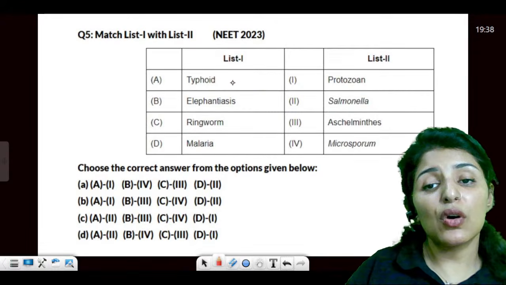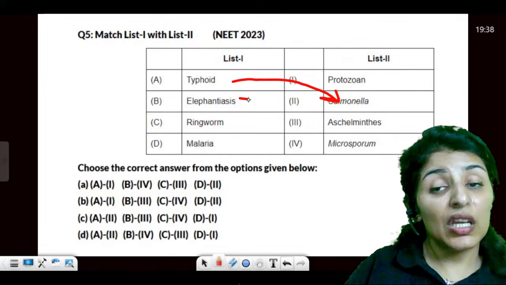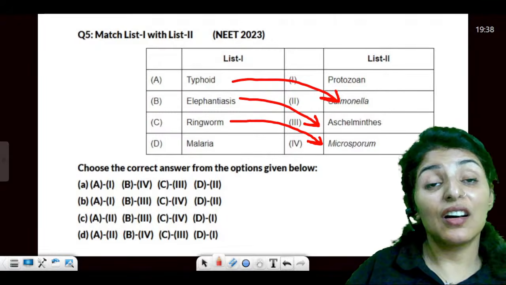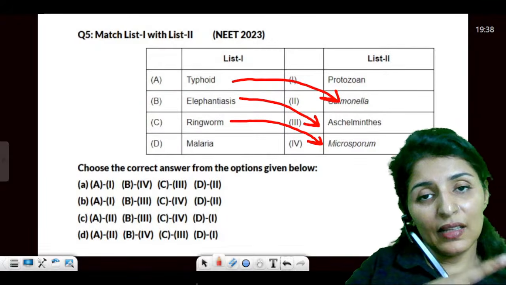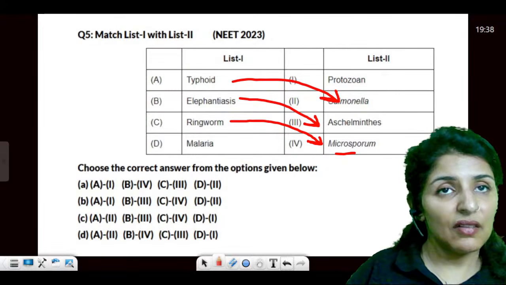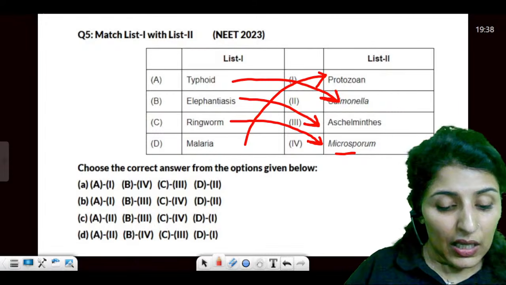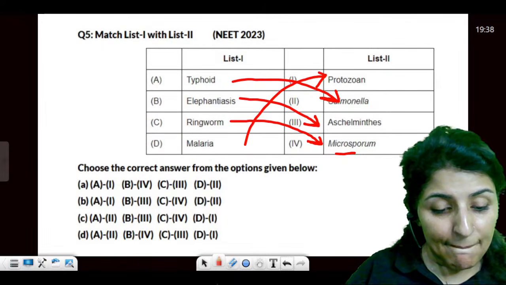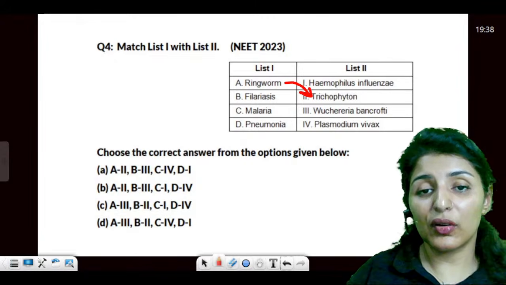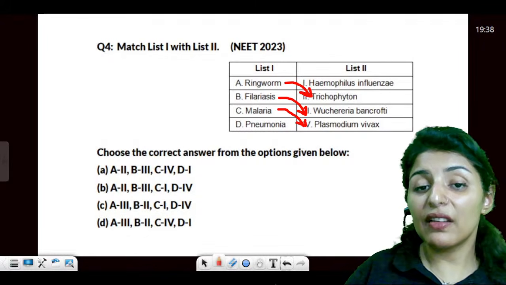Now, typhoid is caused by Salmonella typhi. Elephantiasis is caused by Wuchereria, which is an Aschelminthes. Ringworm is because of a fungus, Microsporum. In the previous year, it has given another fungal organism, and malaria is due to a protozoan. Can you do all these questions? Are you able to recollect all these questions? Ringworm, again, Trichophyton. Filariasis, again, Wuchereria. Malaria, due to Plasmodium vivax.